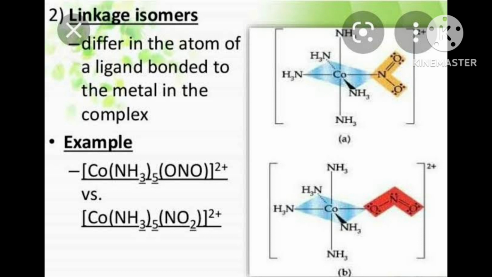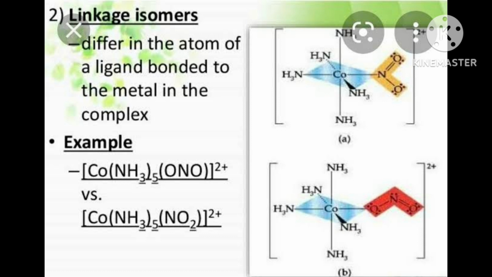Platinum charge is neutralized by the ligand charge. That's why no charge is written. Then platinum charge and ligand charge must be neutralized. Then how will you write?